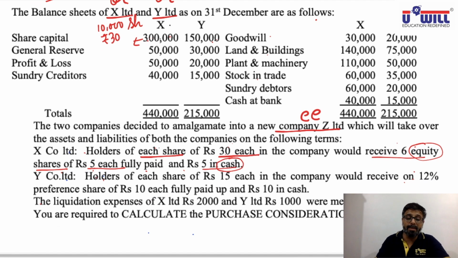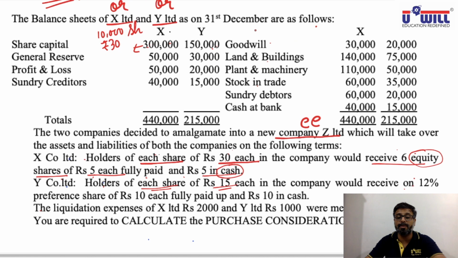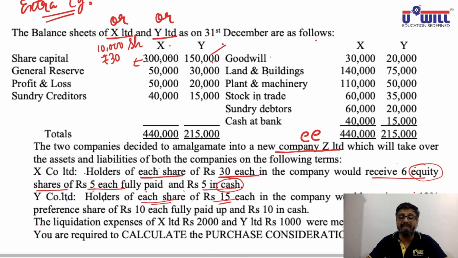Now Y Company Limited, holder of each share of 15 each. X Limited's share face value was 30, Y Limited's share face value is 15. So this 1,50,000, if the face value is 15, how many shares would be there? 1,50,000 divided by 15, 10,000 shares would be there.